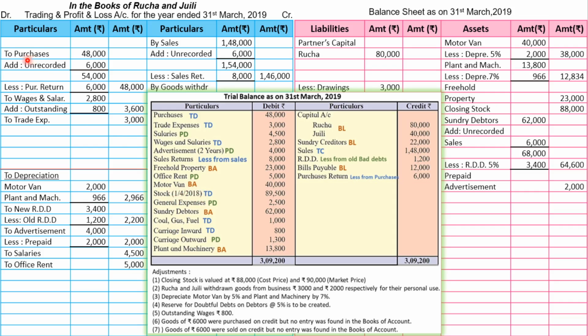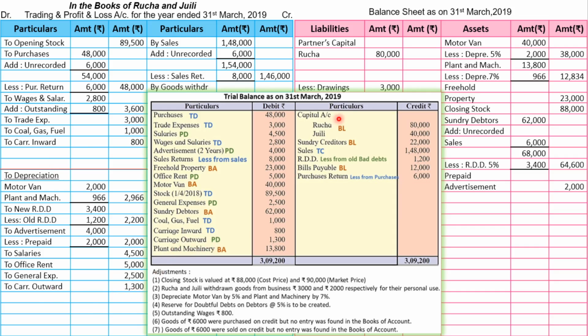Stock will be transferred to trading account debit side as opening stock, amount is 89,500. The next is general expenses. This will be transferred to profit and loss account debit side, amount is 2,500. The next is sundry debtor, already done. Coal, gas and fuel will be transferred to trading account debit side, amount is 1,000. Carriage inward, trading account debit side and amount is 800. Then carriage outward, profit and loss account debit side and amount is 1300. Then plant and machinery, already done.